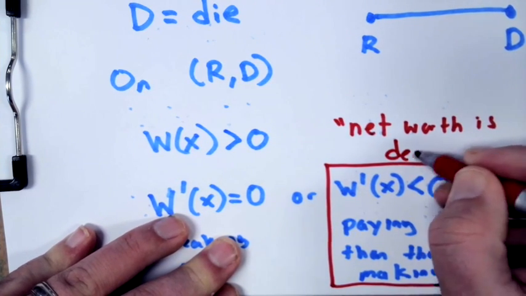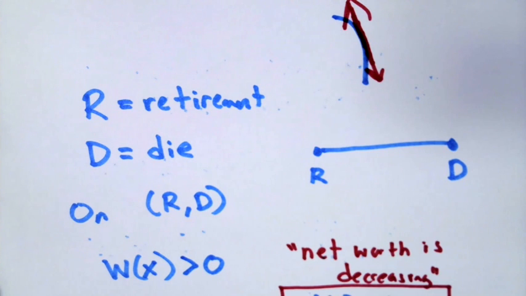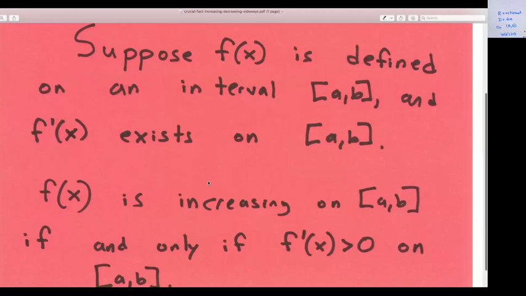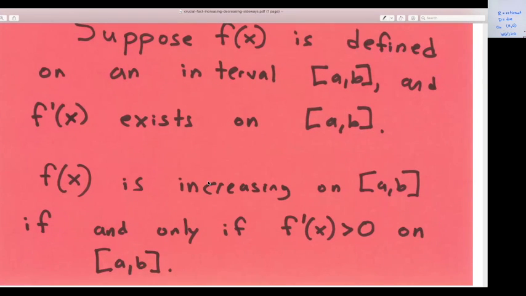And being able to make that connection is key: if you have a function where you can actually take the derivative, then when you look at the sign of f prime of x, it tells you something about the original function. So f of x is increasing on an interval is the same thing as saying that f prime of x is positive. These are equivalent statements. F of x is increasing is the same thing as saying that f prime of x is positive.